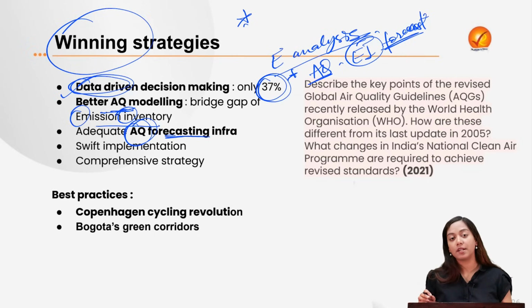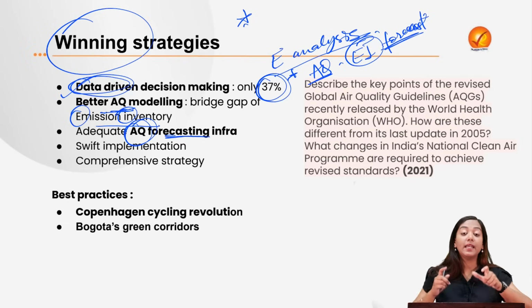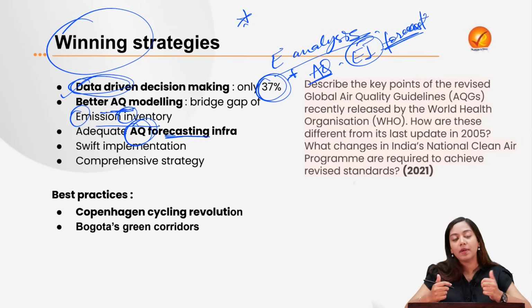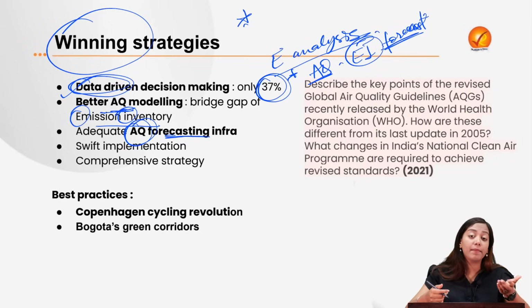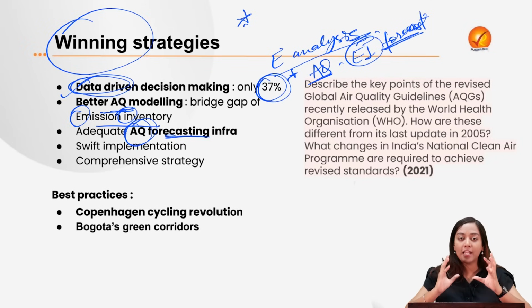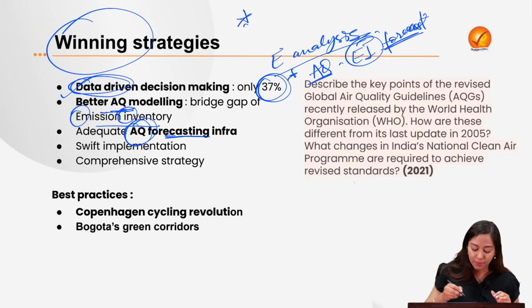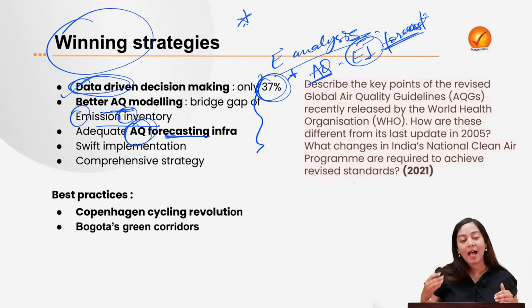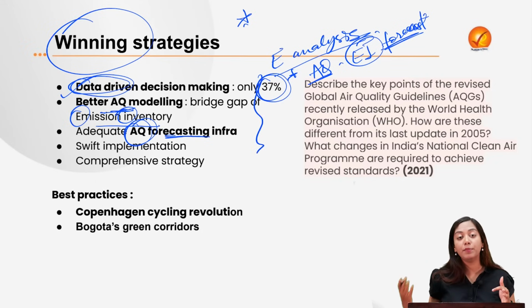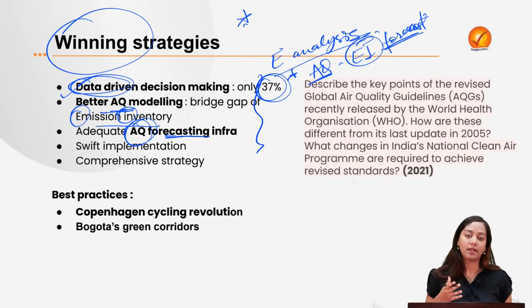Having models is not enough. We need to put them into implementation as well. That will be done with the help of monitoring infrastructure. So in how many cities have you seen it? Of course, it's there in Delhi. Of course, it's there in Mumbai. It's there in Pune. It's there in Ahmedabad also. But in the other cities, the infrastructure is not there. So that is also lacking. All of this is happening because of bureaucratic delays, because of lack of decision making, because of misuse and abuse and underuse of the funds that are available.